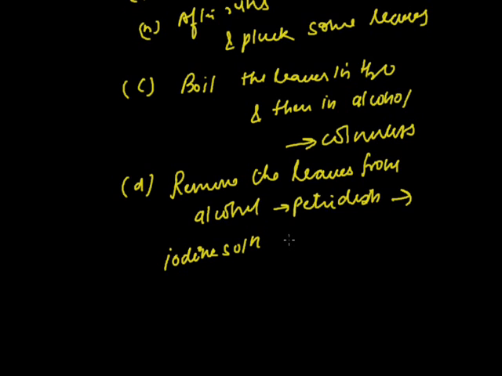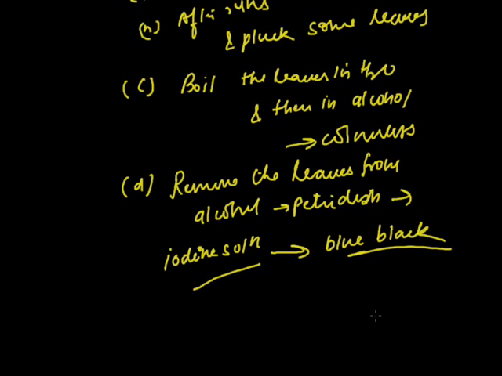The portion which was green in the leaf has turned blue-black. Due to the iodine solution, that portion of the leaf turns blue-black in color. This shows the presence of starch in this region. The remaining portion does not develop any color other than that of the iodine solution.